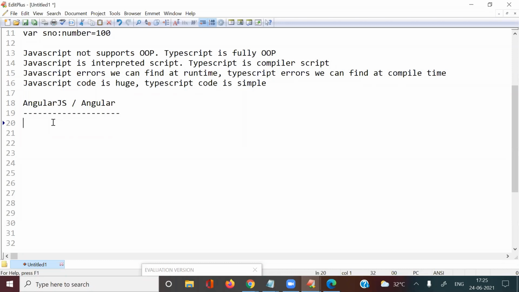Supports data binding, supports single page application. These are common features. So what are the differences between these two? Those differences we're discussing now.